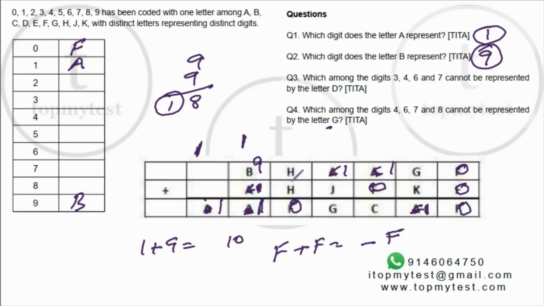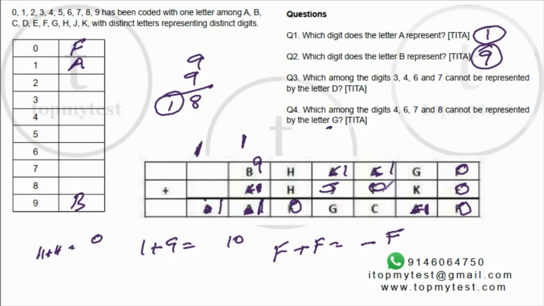Now let's see here. Right. H plus H ends in a 0. Now if there was a carry from here to here, first of all, there will not be any carry. There's a 1 plus J gives you G. 9 is already gone. So 1 plus 8 gives you a 9.